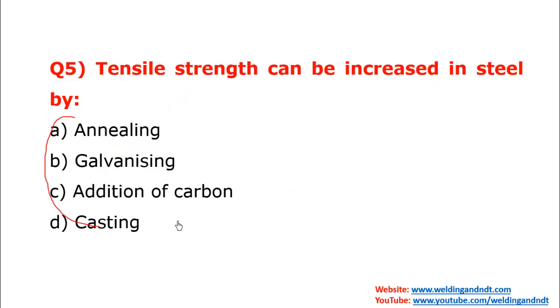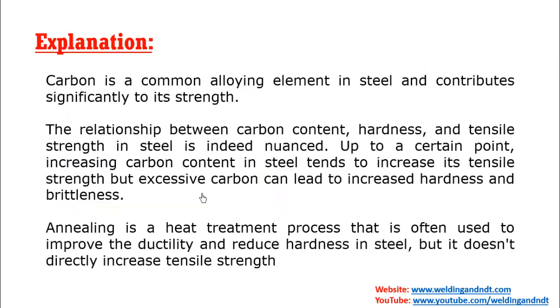Annealing, galvanizing, addition of carbon and casting. So I'll give you 2 seconds to think what will be the answer. How tensile strength can be increased in steel? Okay friends, so some may say that the answer will be annealing and some may say that the answer will be addition of carbon. So when there are 4 options and you have to choose one, you need to choose the most appropriate answer, and the most appropriate answer from my point of view will be addition of carbon.